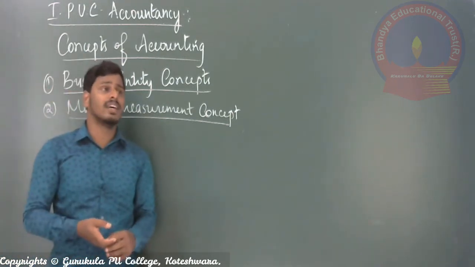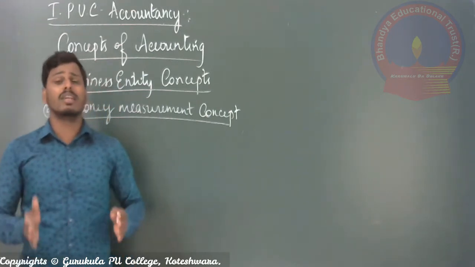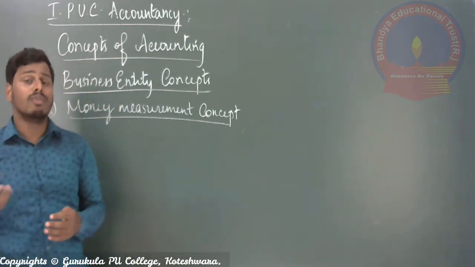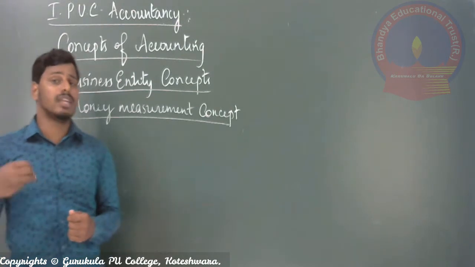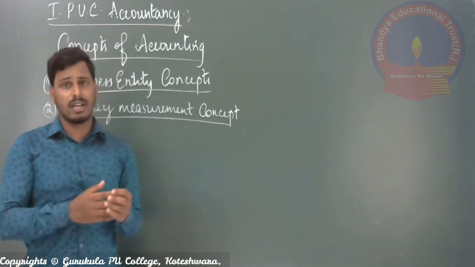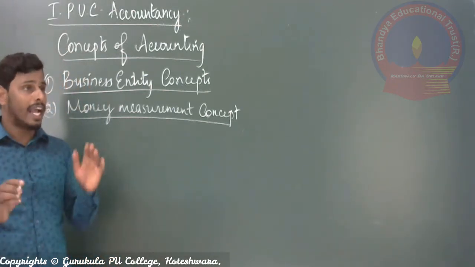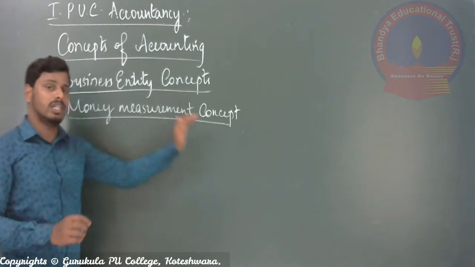These could not be recorded in the books of account because fixing a money value for them is not possible. That is why they will not be recorded according to the money measurement concept.